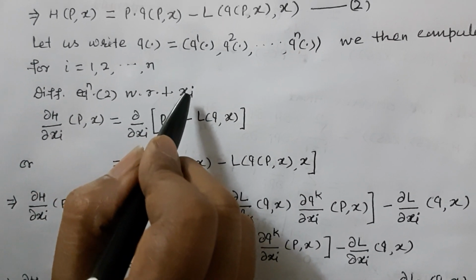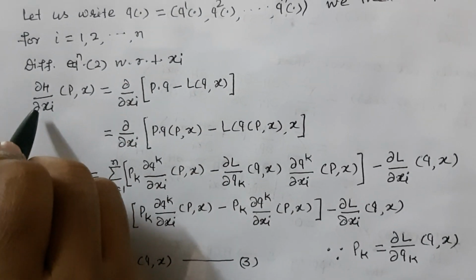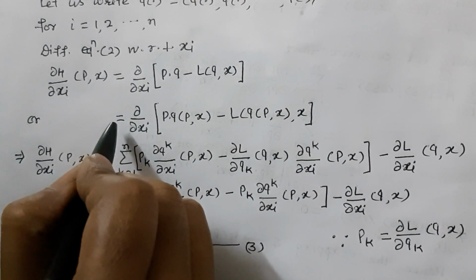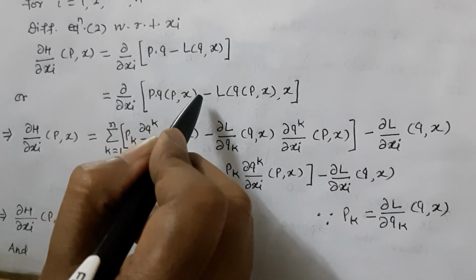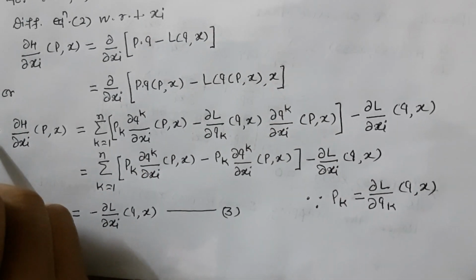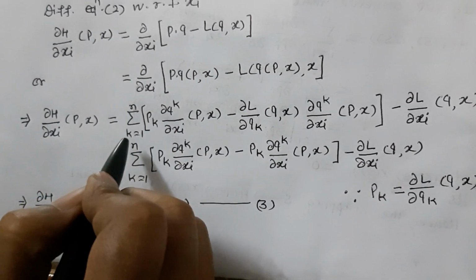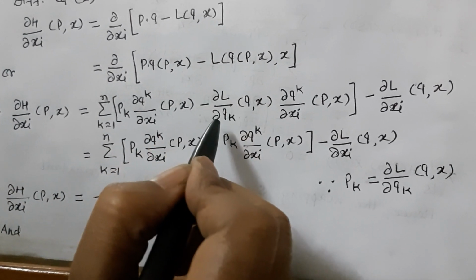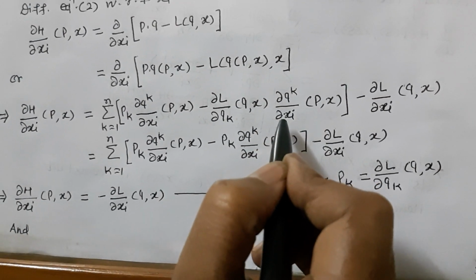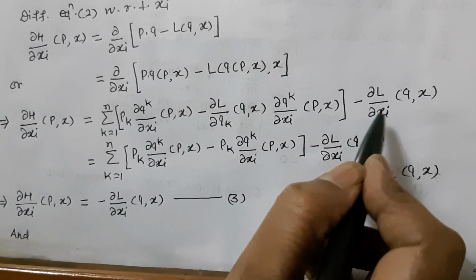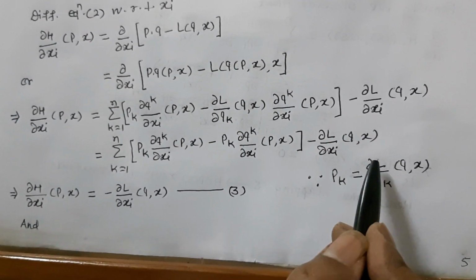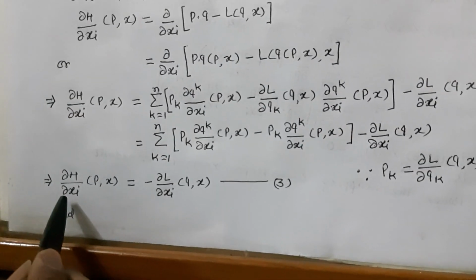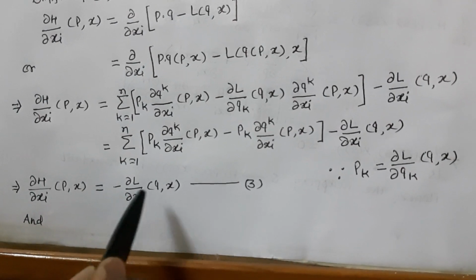Differentiate with respect to xi in equation 2. ∂H/∂xi (p, x) is equal to ∂/∂xi (p·q − L(q, x)), or ∂/∂xi (p·q(p, x) − L(q(p, x), x)), so ∂H/∂xi (p, x) is equal to summation k = 1 up to n of pk ∂qk/∂xi (p, x) minus ∂L/∂qk (q, x) ∂qk/∂xi (p, x) minus ∂L/∂xi (q, x). Since pk is equal to ∂L/∂qk (q, x), substituting this value, our equation becomes ∂H/∂xi (p, x) is equal to minus ∂L/∂xi (q, x).